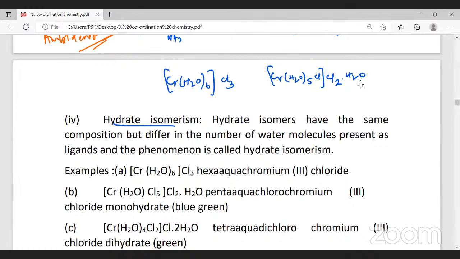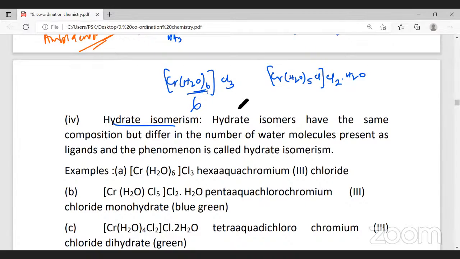How many chromium do we have? 1 chromium in both the cases. How many water molecules do you have? 6. Here also you can see 5 plus 1, 6. How many chlorine do we have? 3 here. Here also we have 3. Is the molecular formula same? Yes, sir. But here, how many water molecules are behaving like ligands?